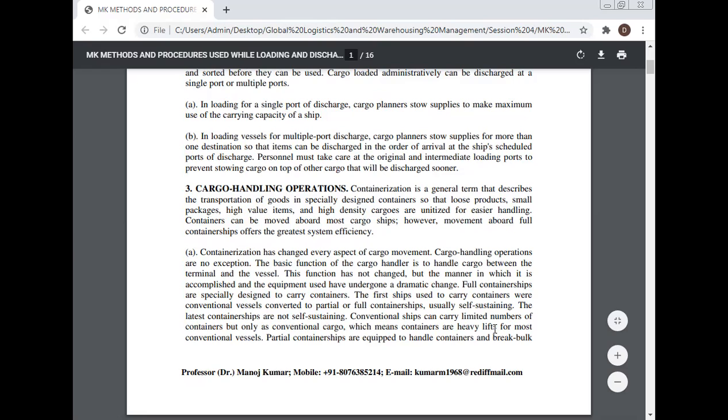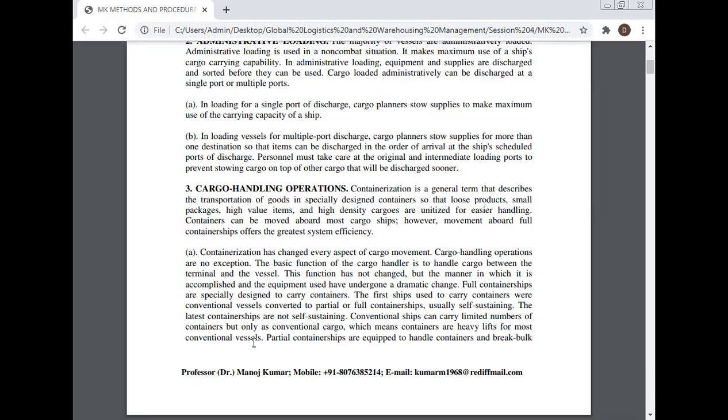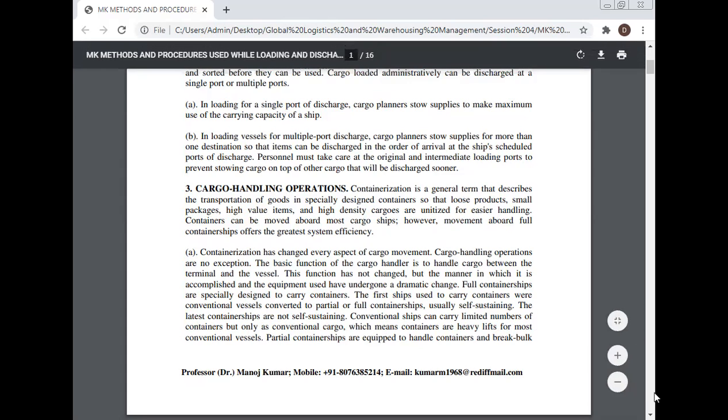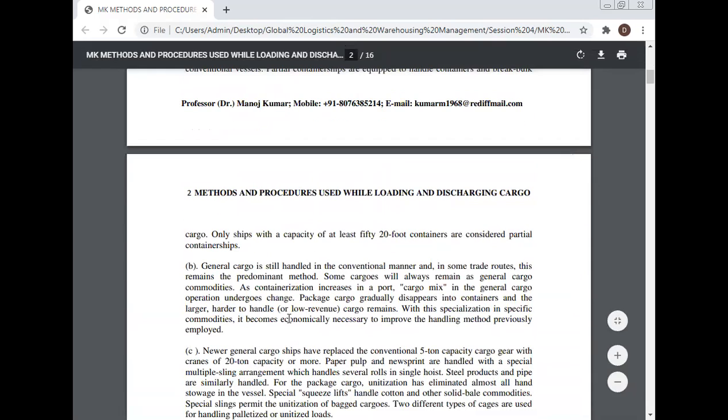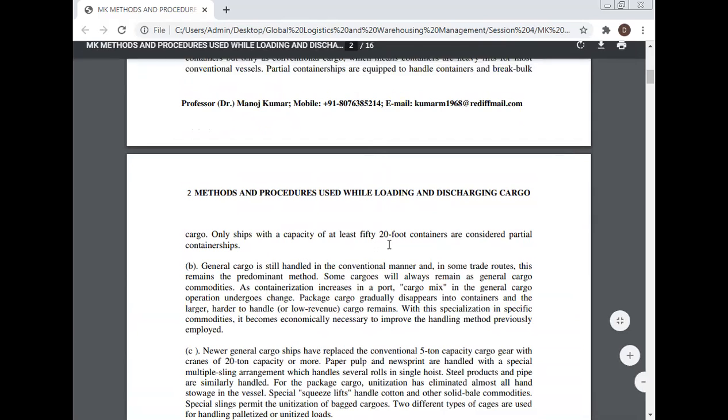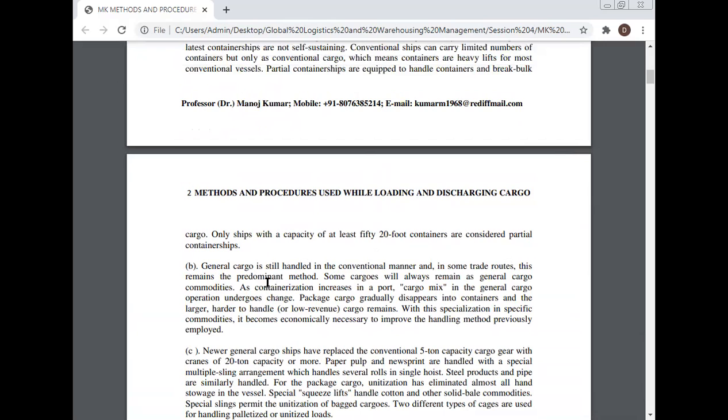Conventional ships can carry limited numbers of containers, but only as conventional cargo, which means containers are a heavy lift for most conventional vessels. Partial container ships are equipped to handle containers and break bulk cargo. Only ships with a capacity of at least 20-foot containers are considered partial container ships. General cargo is still handled in the conventional manner, and in some trade routes, this remains the predominant method. Some cargo will always remain as general cargo commodity.